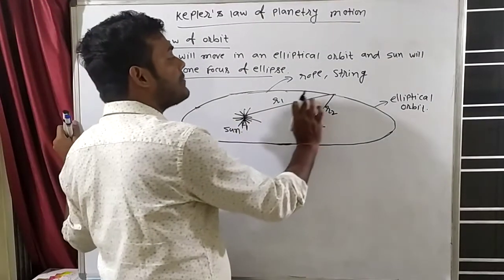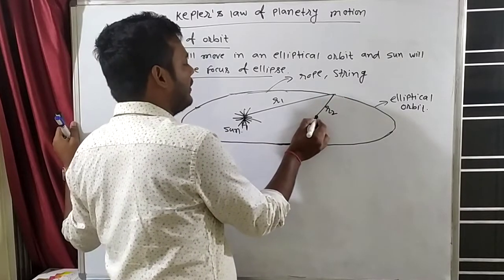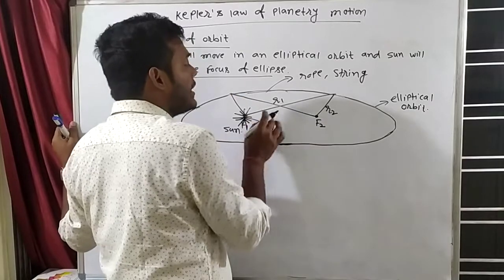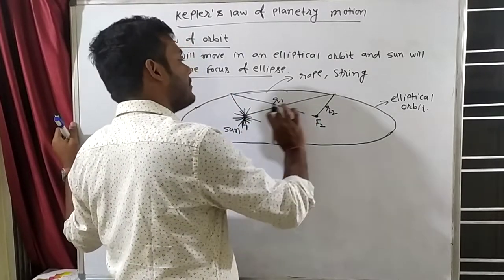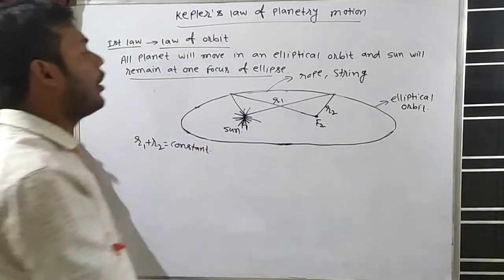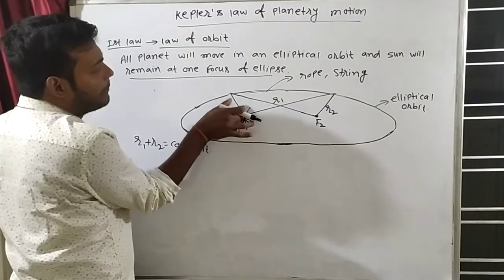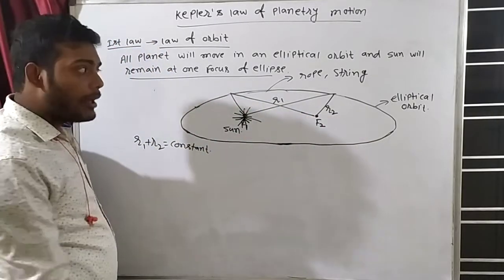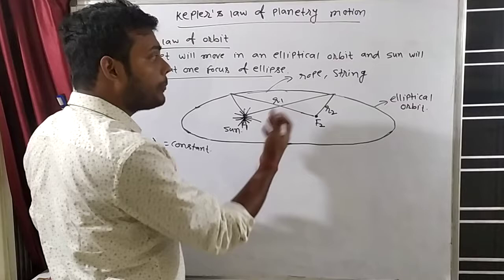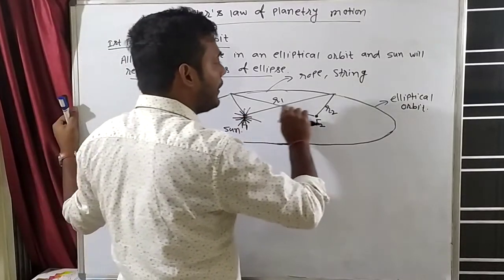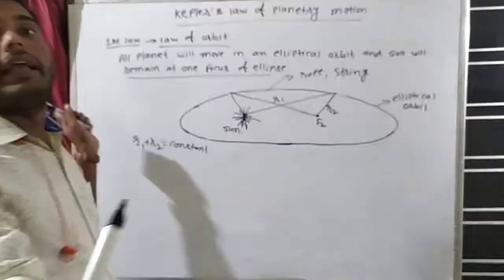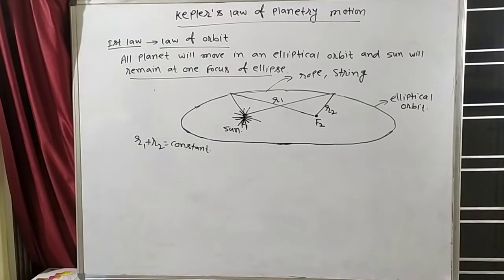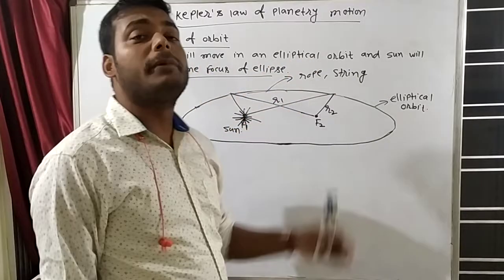Because as R1 is more, and when the planet comes here, then this length will increase and this length will decrease. So sometimes this length will increase, sometimes that length will increase, but the sum will always be constant. For example, suppose this is 2 cm and this is 10 cm, then the total is 12 cm. That means the length of the string is 12 cm. And here this will be 10 cm and this will be 2 cm. Again that is 12 cm. Clear?